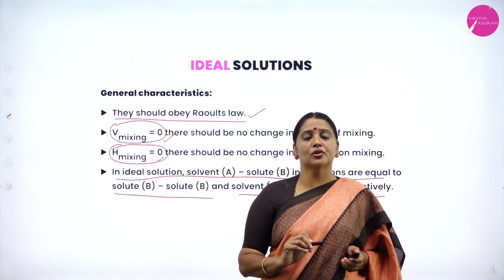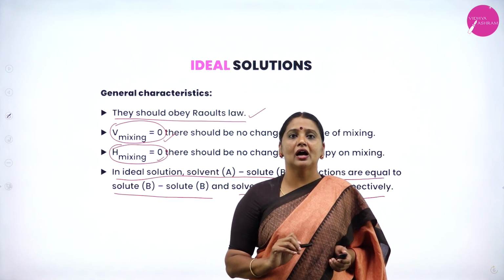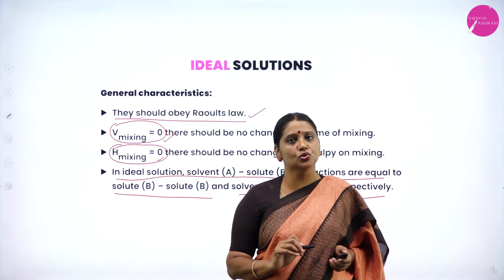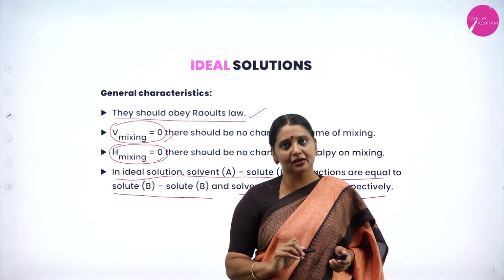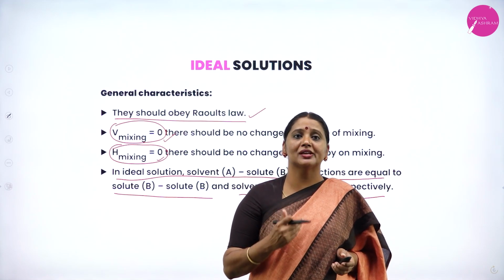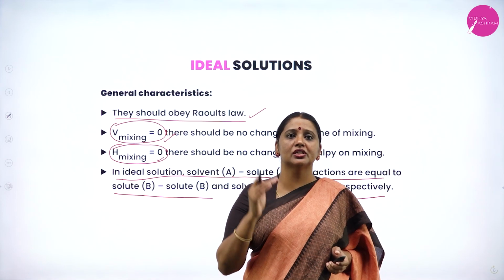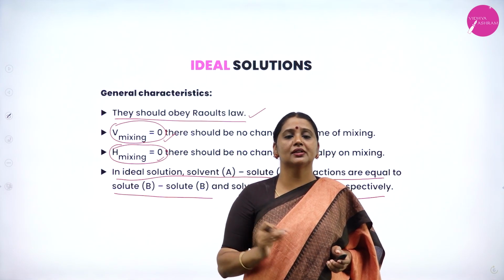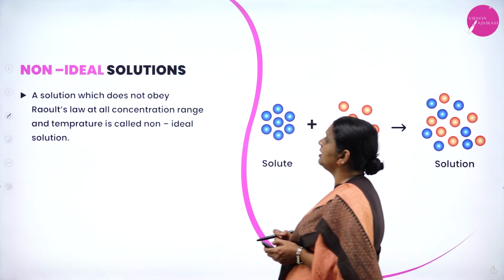Therefore, the very important question: what are the values of volume and enthalpy change of mixing for an ideal solution? They are always equal to 0, and these solutions obey Raoult's law, and the intermolecular force of attraction between solvent and solute is equal to that of solute as well as solvent.